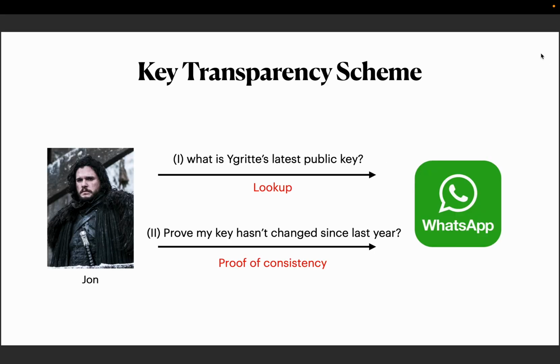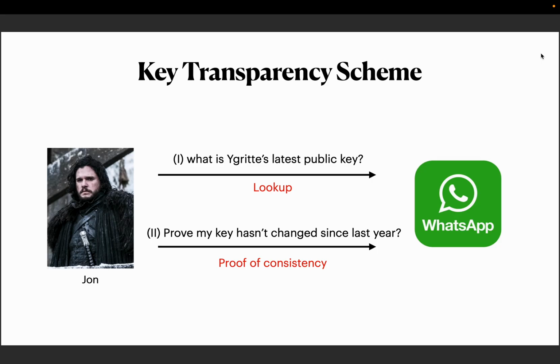And what are the functionalities that we actually expect from a key transparency scheme? So the first functionality is the lookup functionality. For example, John might query Egret's latest public key. But the other functionality, which is less intuitive and in fact harder to achieve, is called proof of consistency, which basically proves a public key has not changed from some epoch I to epoch J. For example, John might ask for a proof that his public key has not changed since last year.